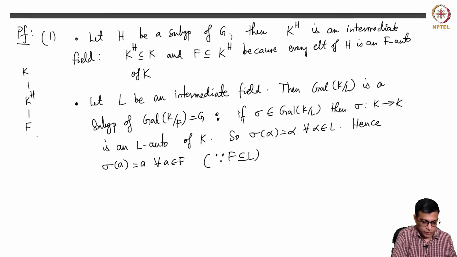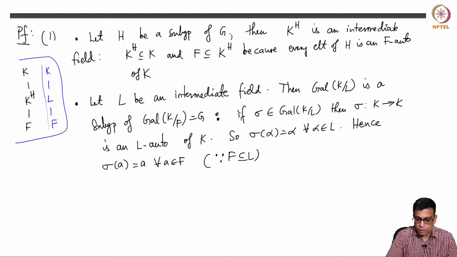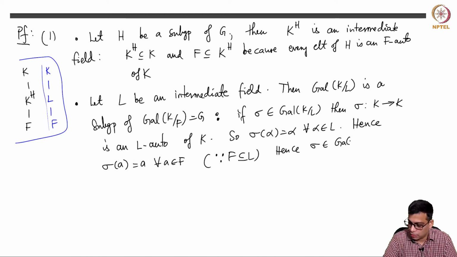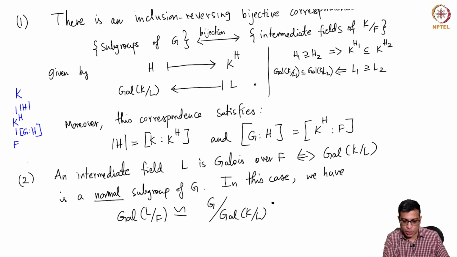So maybe I'll just draw this here: K, L, F, that is given to you. So F is contained in L. If an automorphism fixes L pointwise, it fixes F pointwise, and hence sigma belongs to Gal(K/F), and it's a group, so Gal(K/L) is a subgroup of G. So this map is also well defined.